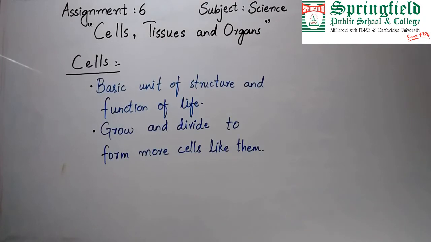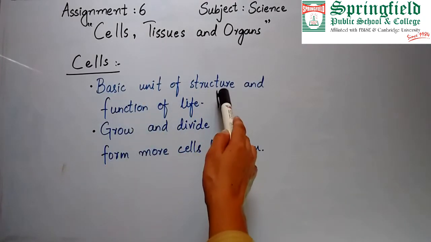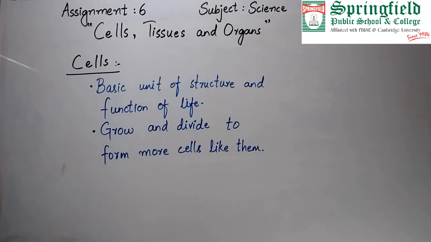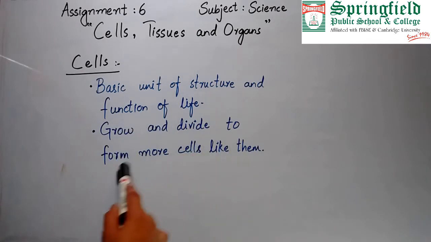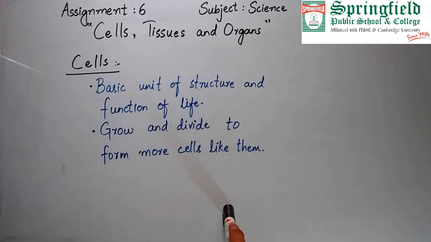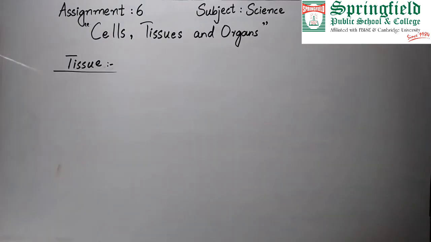What are cells? As you know, cells are the basic unit of structure and function of life. Besides all other functions of cells, a very important one is that they grow and then divide to form more cells like them. This results in an increased number of similar cells. What do they form when they combine? A tissue.